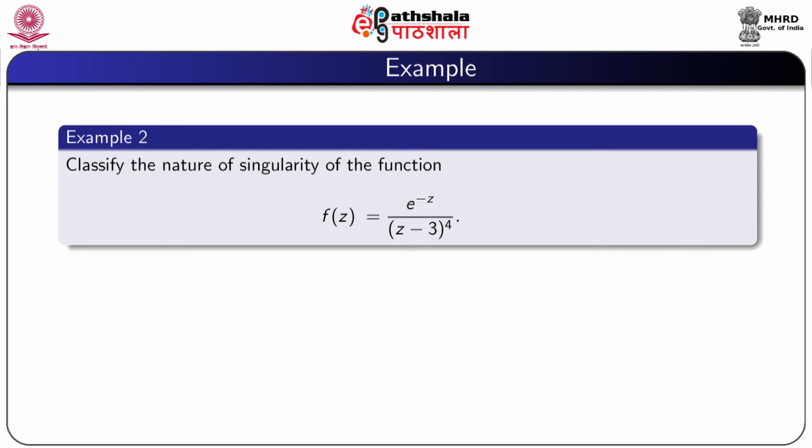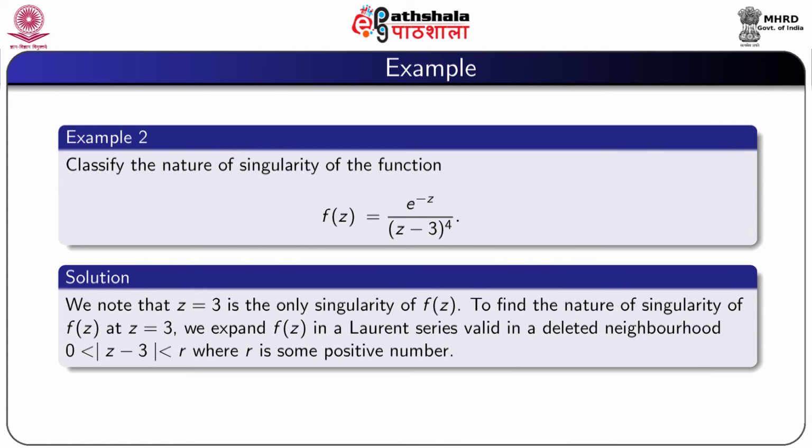Another example: classify the nature of the singularity of the function f(z) given by e^(-z)/(z - 3)^4. We note that z = 3 is the only singularity of f(z), because at z = 3 the function is undefined. To find the nature of the singularity of f at z = 3, we expand f in a Laurent series valid in a deleted neighborhood 0 < |z - 3| < r, where r is some positive number.